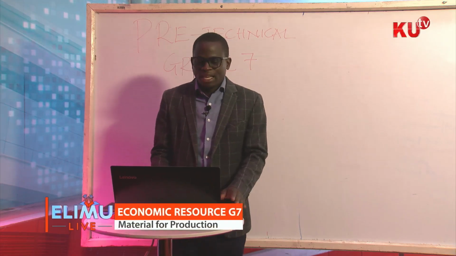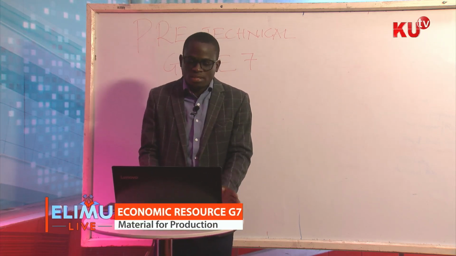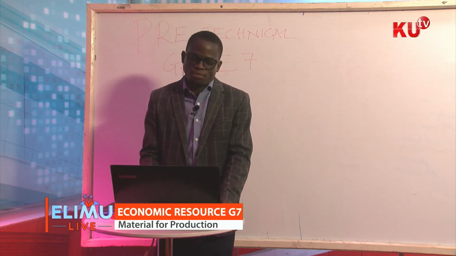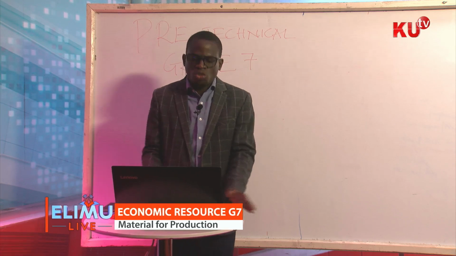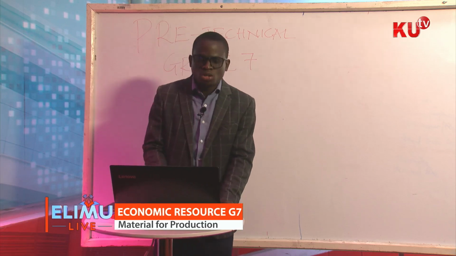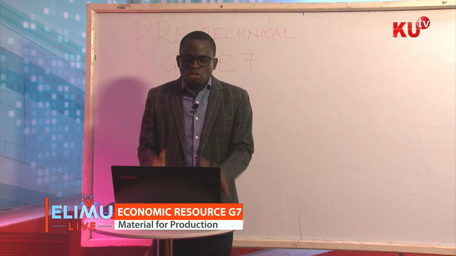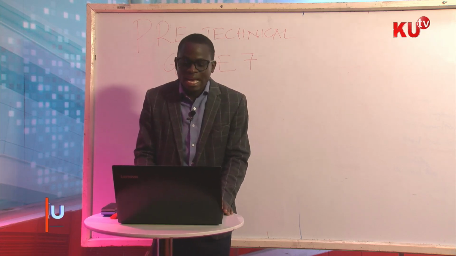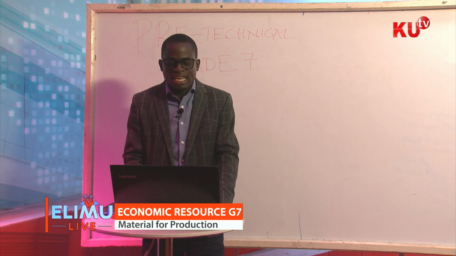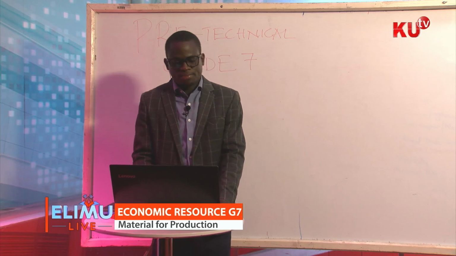But a want is something that is not necessary in your life. I could say, I want an expensive watch. An expensive watch, I can do without it. But I can't do without food. I can't do without clothes. But I can do without expensive clothes. So when we talk about resources, these are materials available in our environment which are accessible, culturally sustainable, and help us to satisfy our needs and wants.